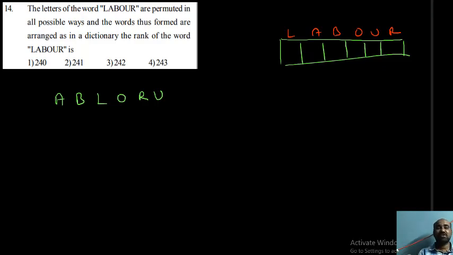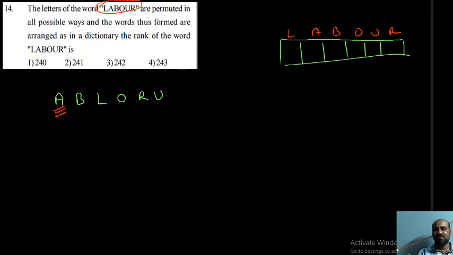First of all, in dictionary order, some words will start with A. Using these 6 letters, you can make 6 factorial different 6-letter words. If those are arranged in dictionary order, we want to find the position of this word. Among the 6 factorial words, 720 words, some will start with A, some will start with B, and so on.